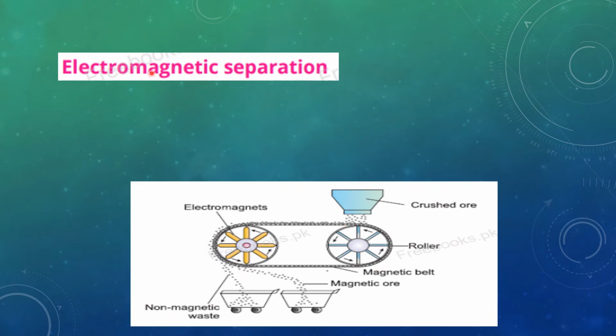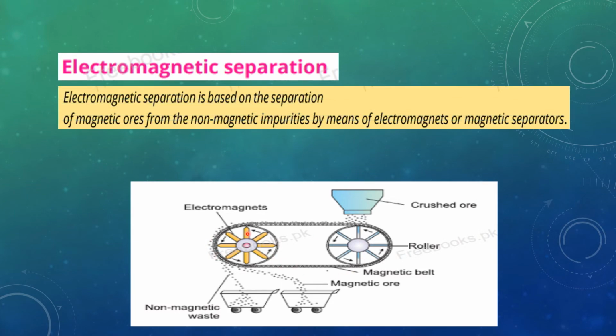First is the electromagnetic separation. Here you can see the picture of this electromagnetic separator, and this electromagnetic separation is based on the separation of magnetic ores from the non-magnetic impurities. It means the ore will have magnetic properties and the magnet will attract the ore, while the non-magnetic impurities are not attracted by the magnet. They are separated by this method.